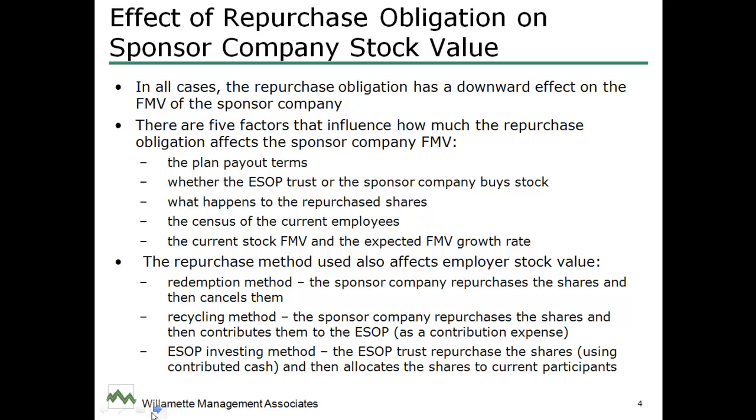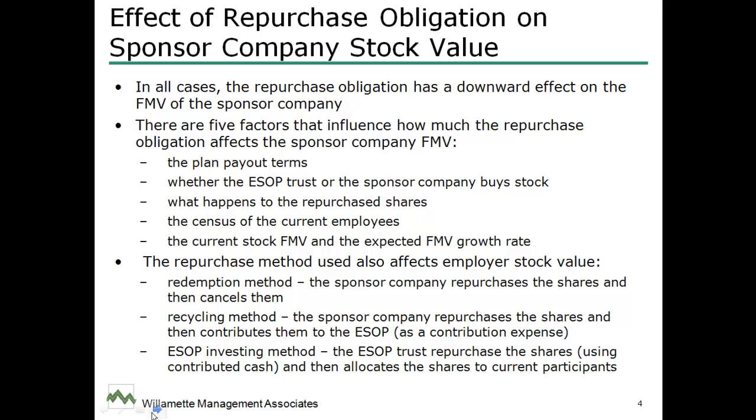The second method, a little bit less common, is the recycling method. In that case, the sponsor company, again, repurchases the shares, pays the employee for the shares, and then contributes those shares to the ESOP and takes a contribution expense deduction on their income tax return. But in that case, the number of shares outstanding stays the same. It's not reduced because the shares now go into the ESOP.